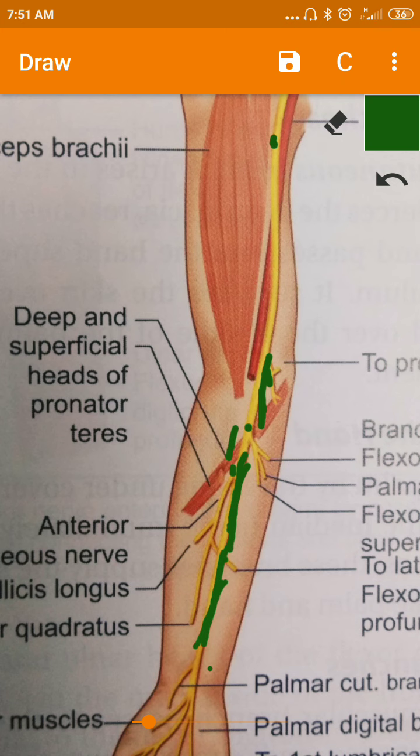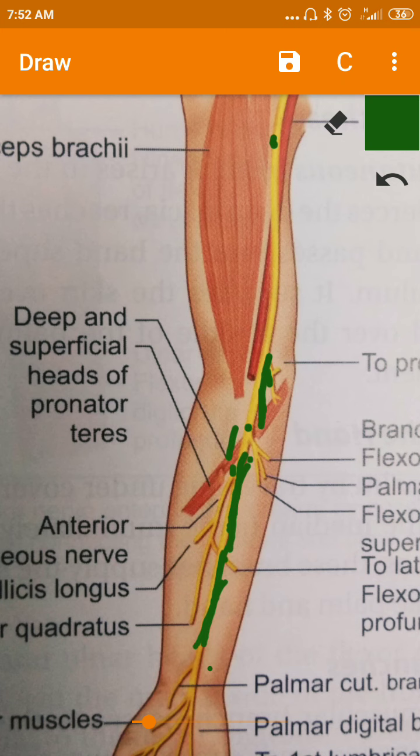So in the forearm, after passing between the two heads of pronator teres, it runs in the plane between the two muscles, the flexor digitorum superficialis and flexor digitorum profundus, up to the level of the wrist.